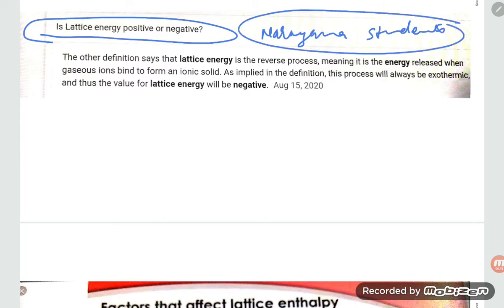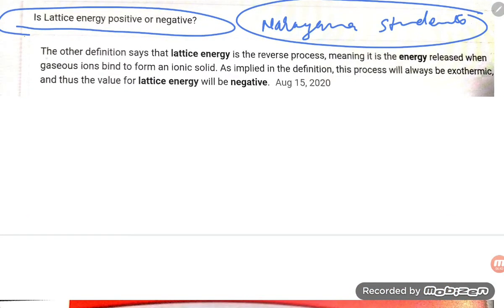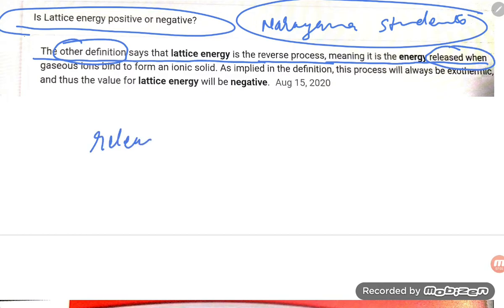The other definition says lattice energy is the reverse process, meaning it is energy released. What is happening, student? Energy is released, and released means exothermic, and if it is exothermic, the sign is negative, right, student?